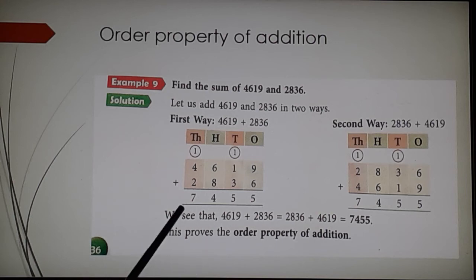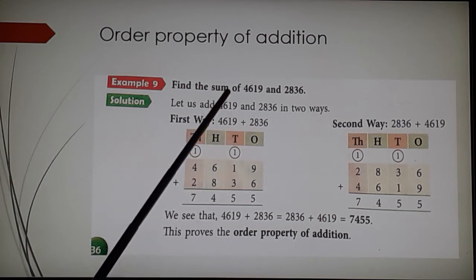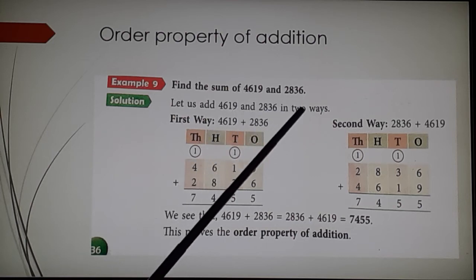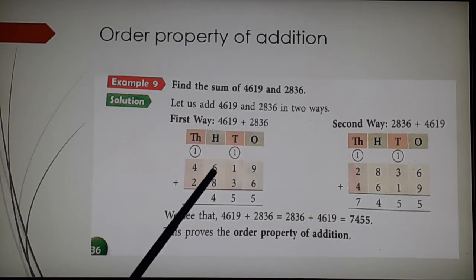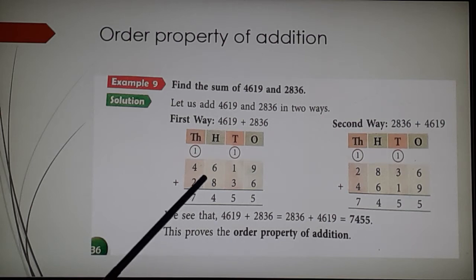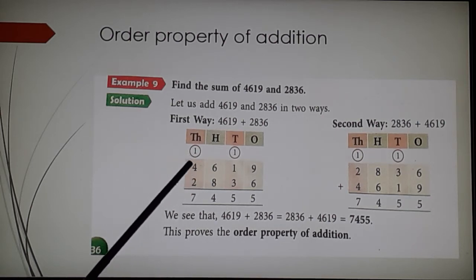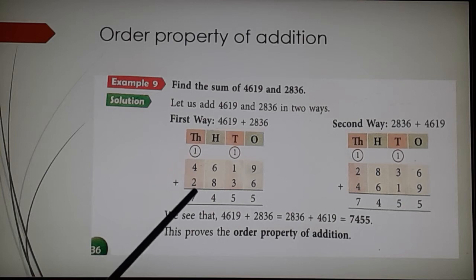This is another hint I am giving you: if the numbers are very big, you can just take simple numbers. 2 plus 3 or 3 plus 2 becomes the same. The answer remains the same. The sum will not change. This is called the order property of addition. This means the change in the order of addends does not change the sum.